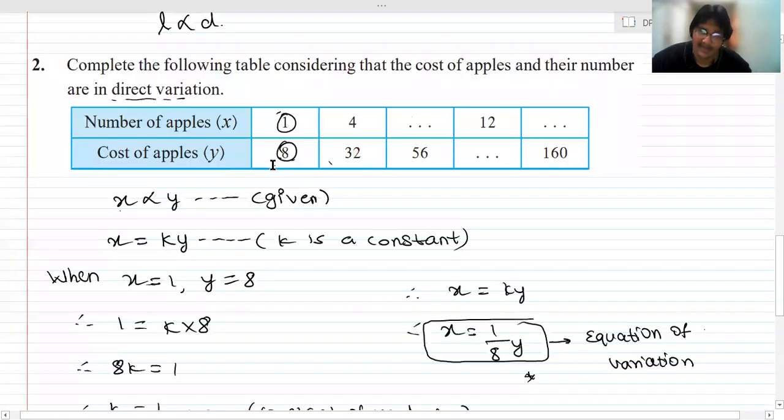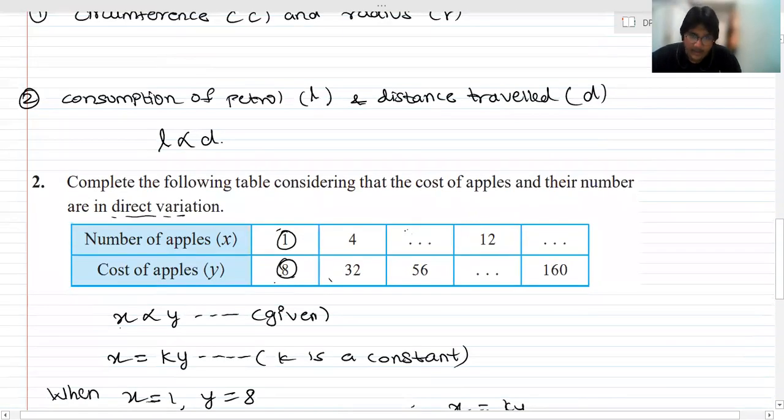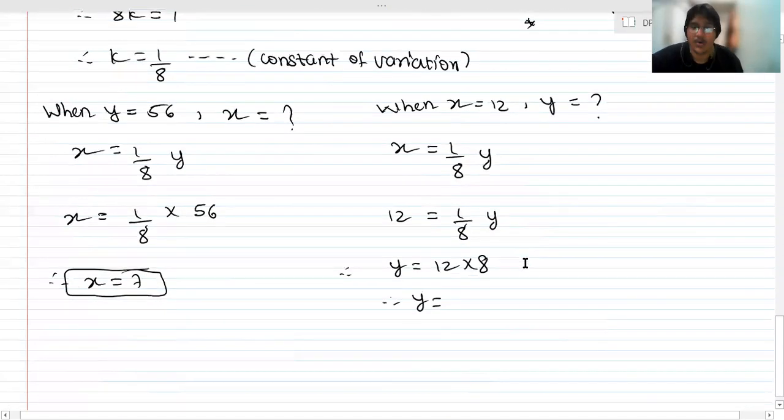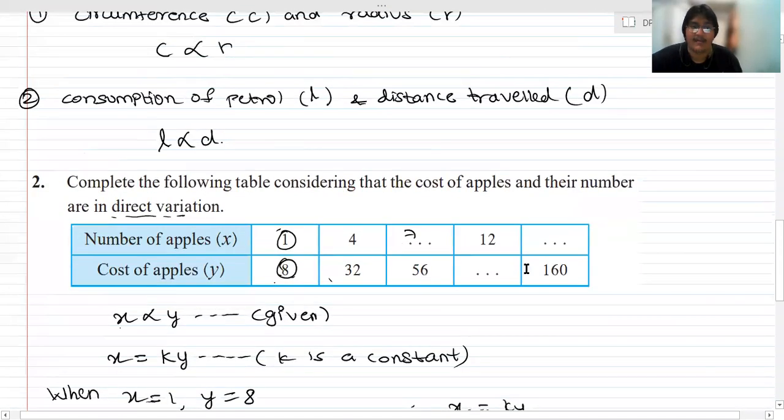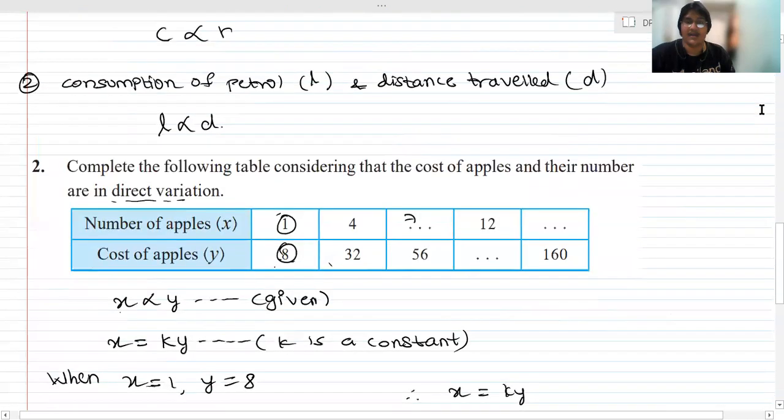Okay, so let's write down here. पहला तो 7 आ गया, इधर क्या आ रहा है चेक करो. And next is when y is equal to 160. So when y is equal to 160, x is equal to question mark, if I'm not wrong.